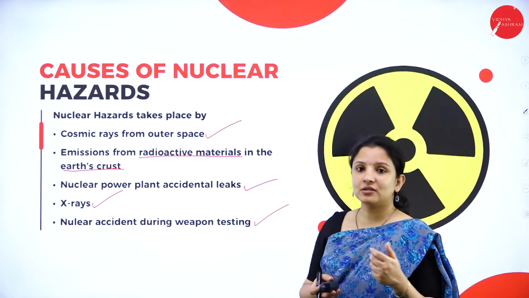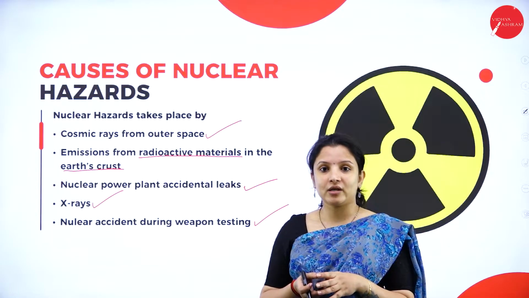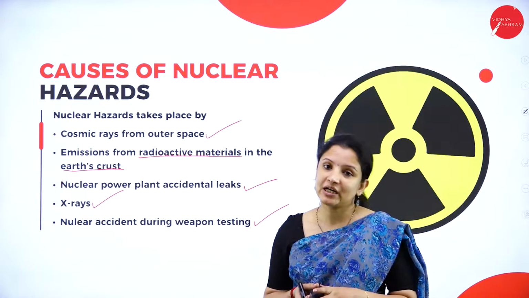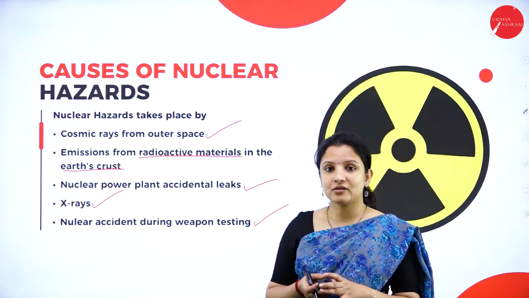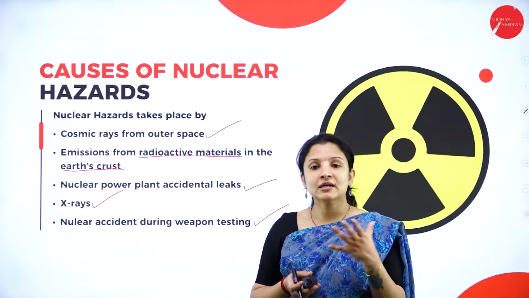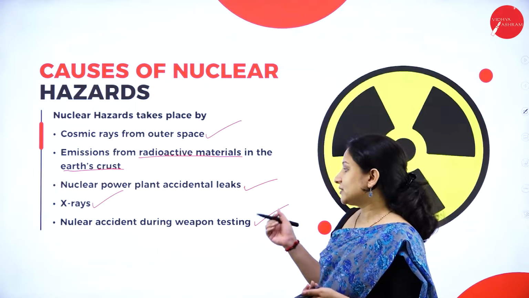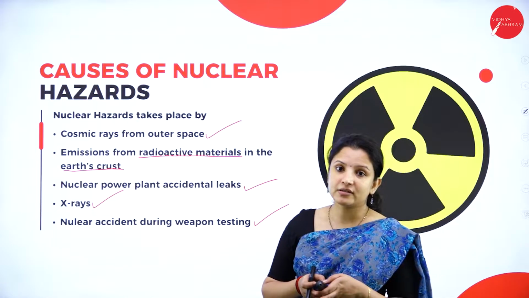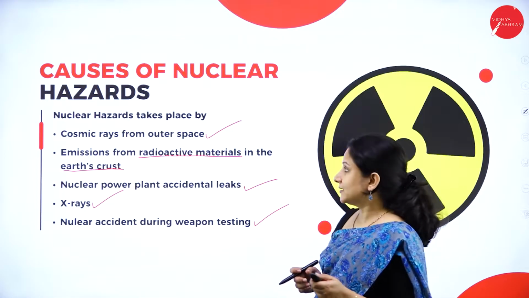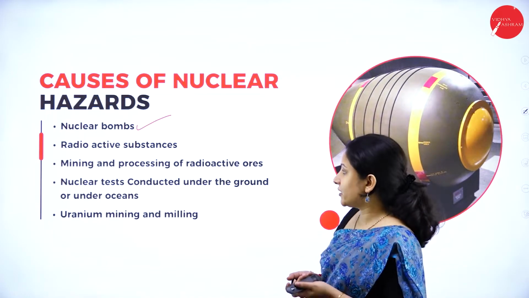Now, between Russia and Ukraine, the war that is taking place is still continuing, right? But thank God, till date, they have not gone in for the use of a nuclear weapon. Otherwise, what can happen, right? The Russians themselves cannot stay in that place in the future because the whole environment will become contaminated, it will become radioactive. So that is why nuclear accidents during weapon testing are one of the most devastating causes of nuclear hazards. Next is nuclear bombing, as I gave you the example of Hiroshima and Nagasaki.